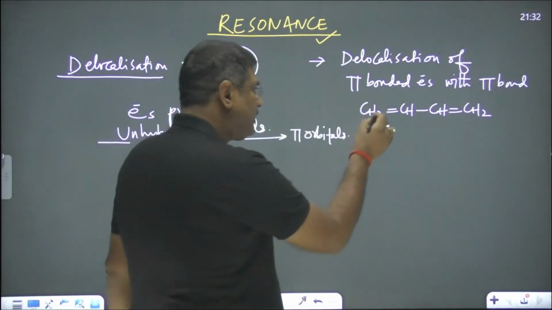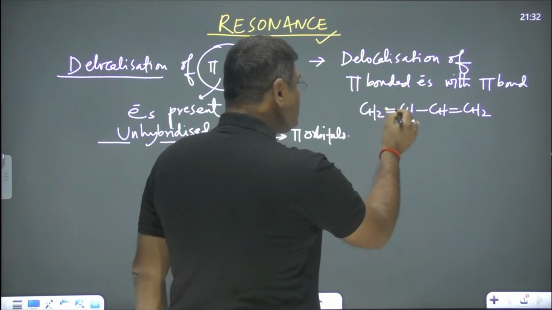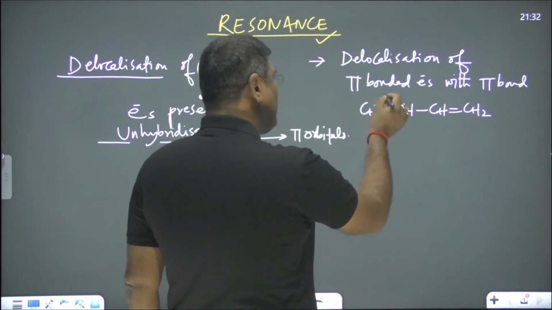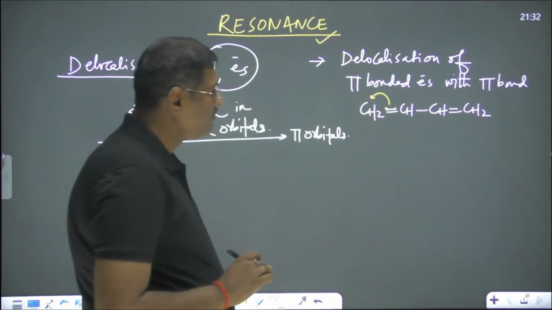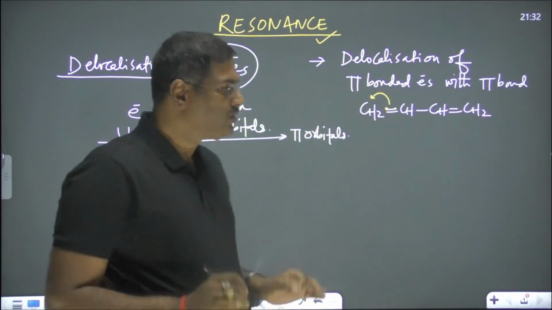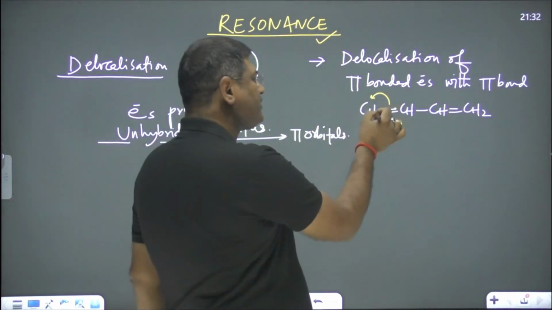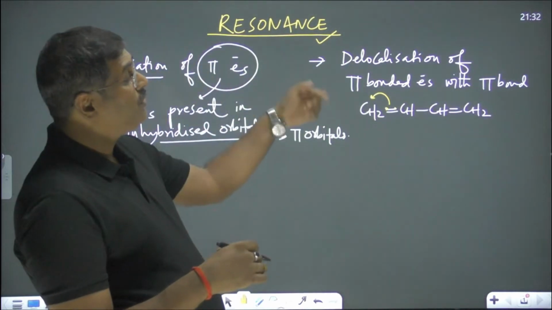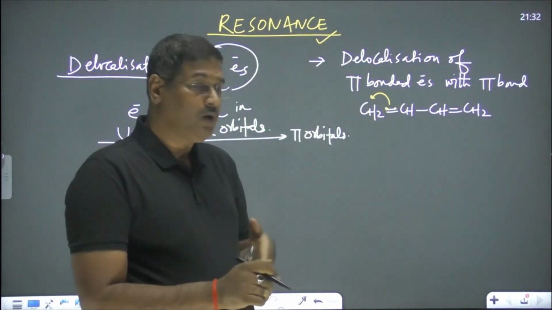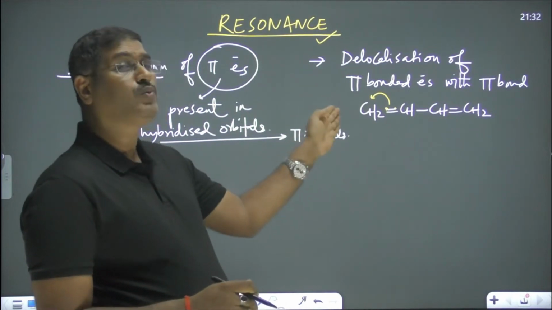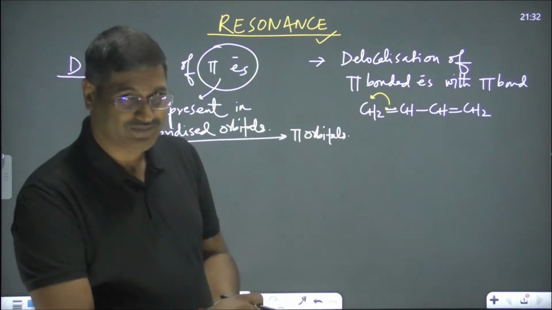Here, these two electrons which are present, you may find like this. What is the meaning of this arrow? This electron is already with this carbon atom, and the electron of that carbon atom is also coming to this carbon atom and getting accumulated over it.